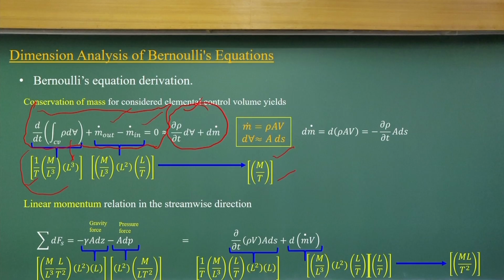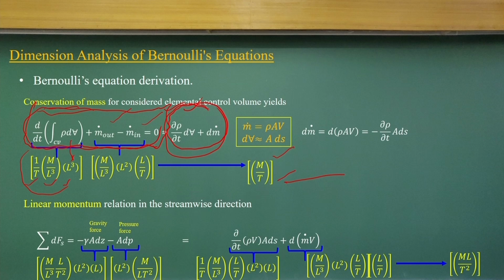So, in this case the conservation of mass looks like a very complicated equation, but to know the correctness of the equation we find out the dimension of each term, then check whether they are dimensionally homogeneous, and that is what we tested.